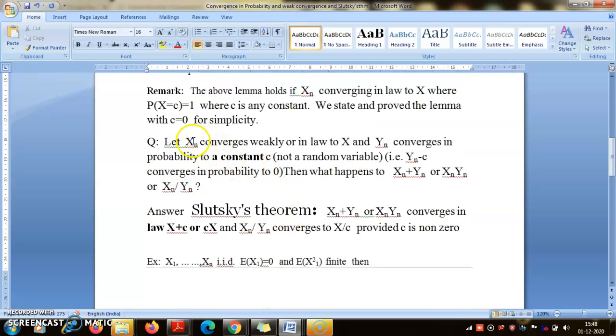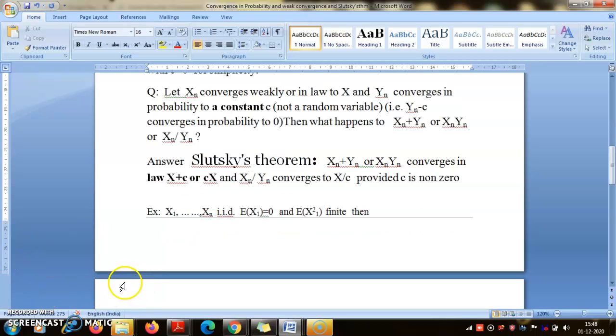Now, suppose Xn converges in law to some random variable X and Yn is converging in probability to a constant c. Whether you say convergence in probability or in law, that is one and the same, because I am talking about converging to a constant. So then what happens to Xn plus Yn, Xn into Yn, or Xn minus Yn? That is called Slutsky's theorem.